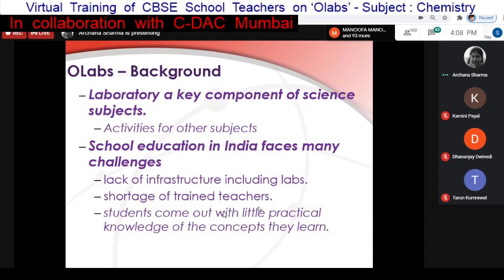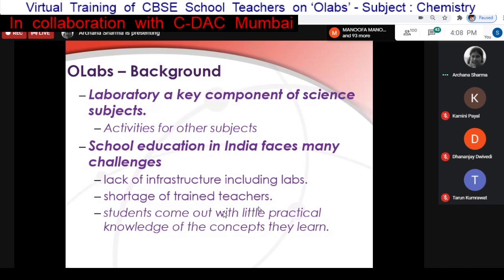So often what happens is the student, even in the ideal case, ends up just following those steps given in the manual. And if the student wants to try out variations or many other aspects of that experiment, it is practically not possible. Hence we can say that it is a very limited exposure that the student gets. So we can say there are inadequate higher order thinking skills, mainly in practical understanding of concepts.